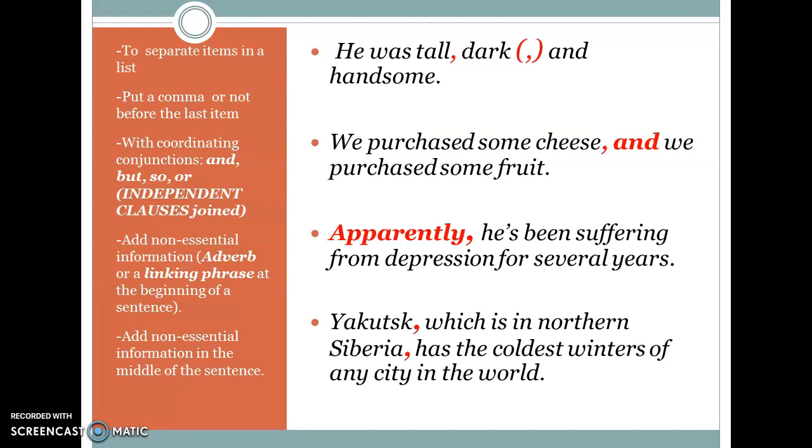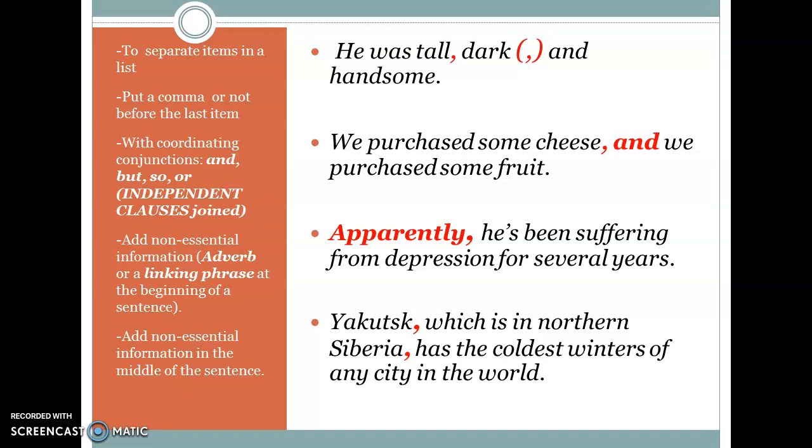Let's talk about the comma. We use a comma to separate items in a list, such as "he was tall, dark, and handsome," and we may choose not to insert a comma before the last item. With coordinating conjunctions such as and, but, so, or, these conjunctions are joining independent clauses. Remember that independent clauses are clauses which can stand on their own. So with these conjunctions we must use a comma.